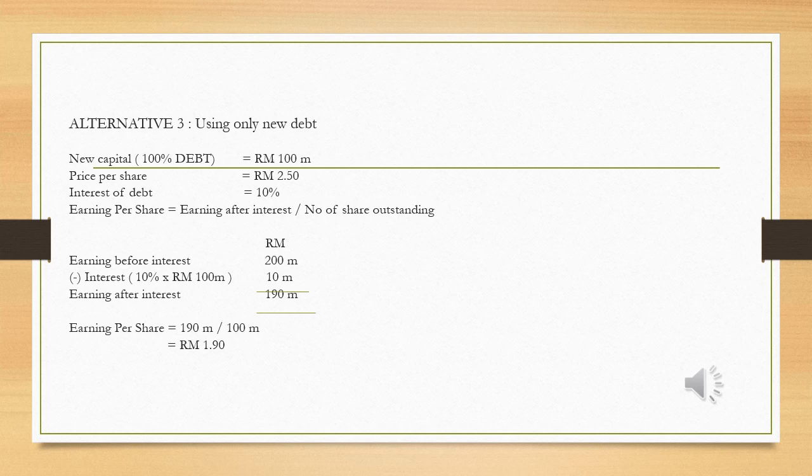Before we calculate earning per share, we need to find earning after interest first. Earning before interest 200 million minus interest of debt 10 million, which is 10% interest multiplied by RM 100 million of debt. So we will get earning after interest of 190 million. Earning per share is earning after interest divided by number of shares outstanding, 190 million divided by 100 million shares outstanding. So we will get earning per share of RM 1.90.